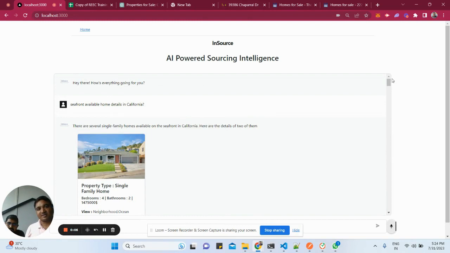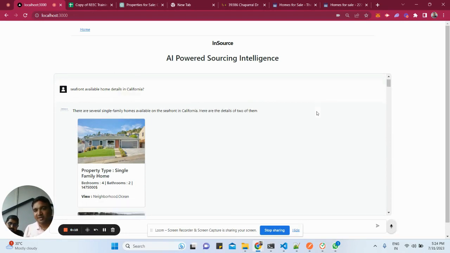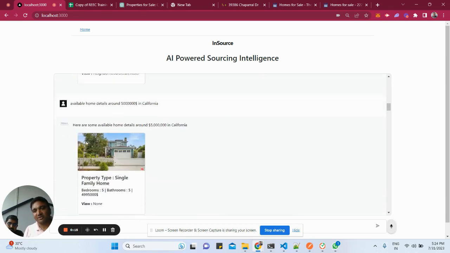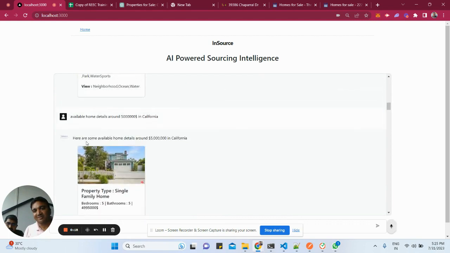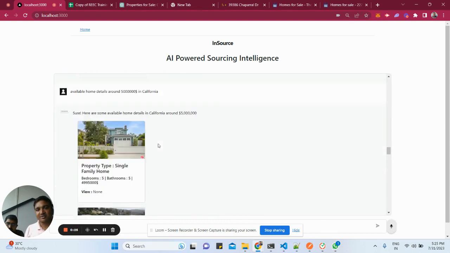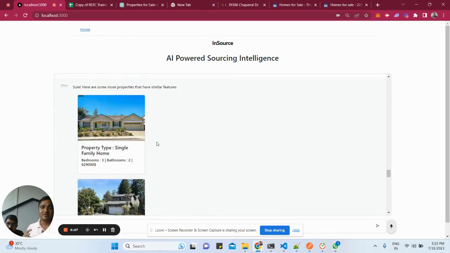The thing we are developing is a real estate bot. Definitely, you can see we are getting certain responses in the format of this particular scenario. We asked some questions, like available homes in California, and we are trying to take this further.